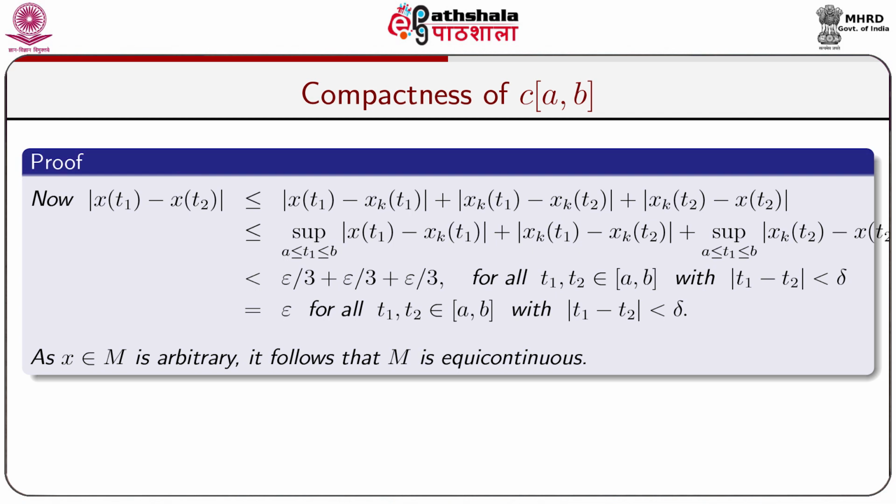And epsilon by 3 plus epsilon by 3 plus epsilon by 3 is equal to epsilon. So thus we have modulus of x(t1) minus x(t2) less than epsilon for all t1, t2 belonging to the closed interval [a, b] satisfying modulus of t1 minus t2 less than delta. As x belonging to capital M is arbitrary, it follows that M is equicontinuous.